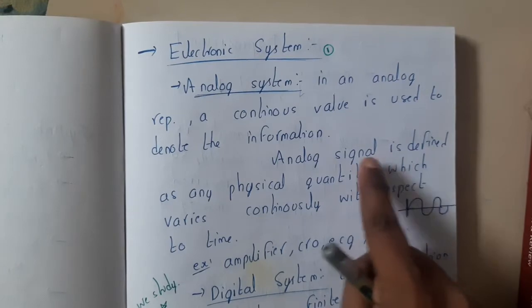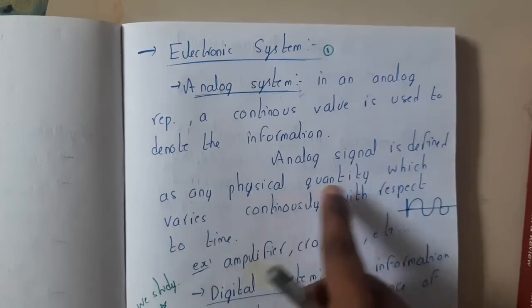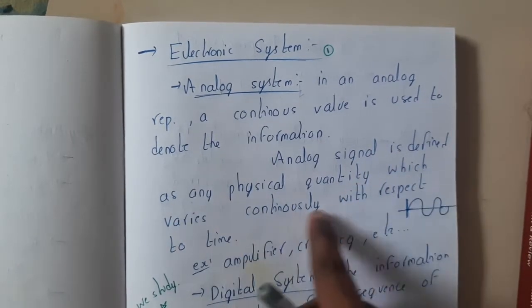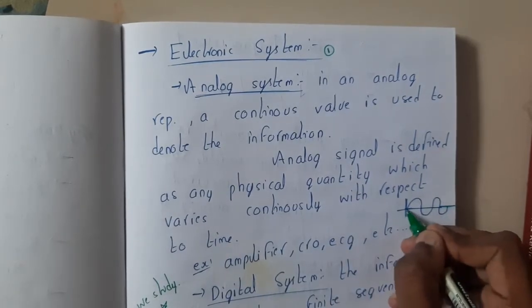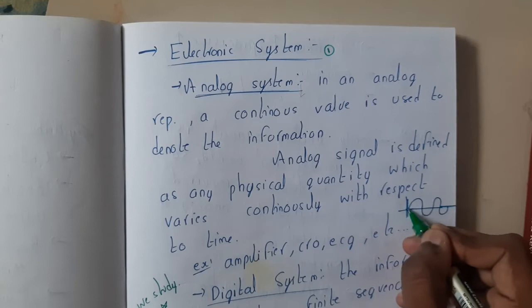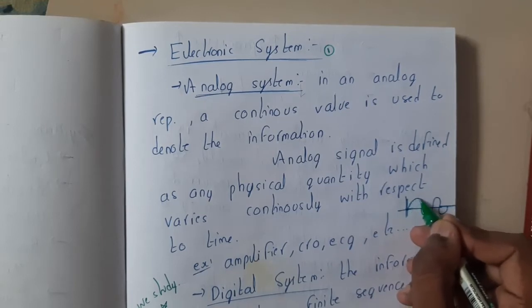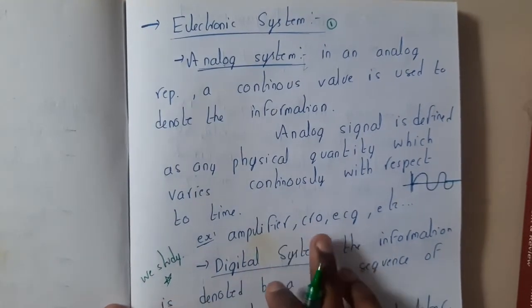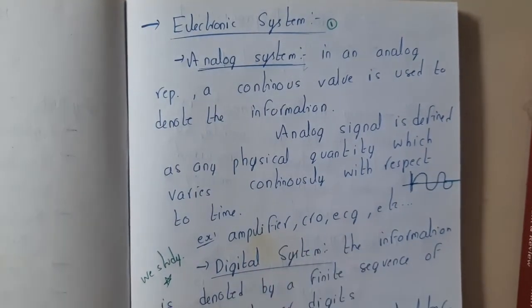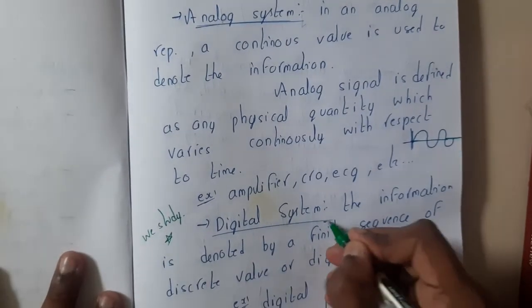An analog signal is defined as any physical quantity which varies continuously with respect to time. If you notice here, assume this axis has the time and this has some kind of value, so it is changing after every some time, right? That is a small basic property of analog signals, guys. You can take some examples like amplifier, CRO, ECG, etc. The second type is our digital systems, guys.